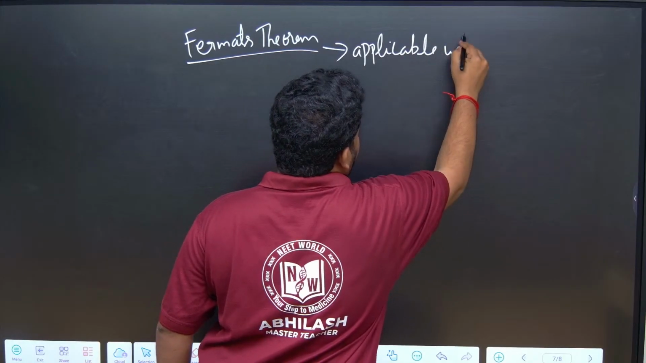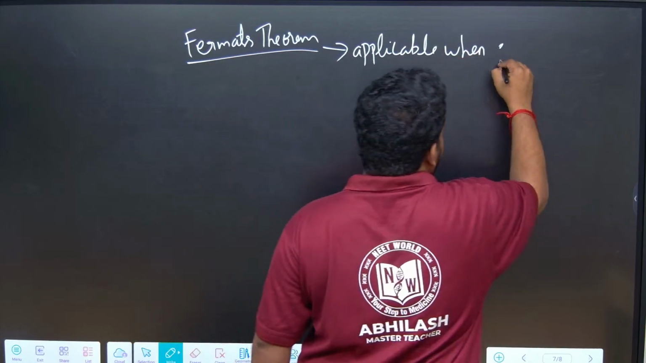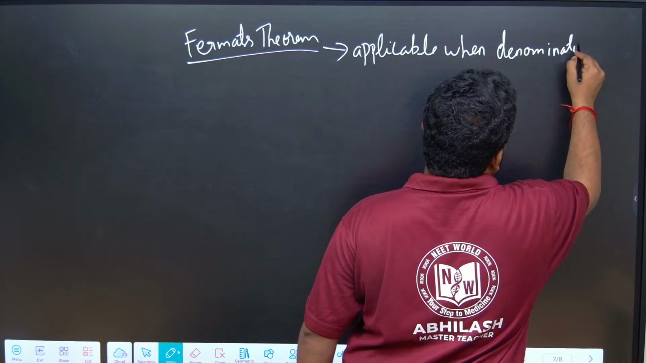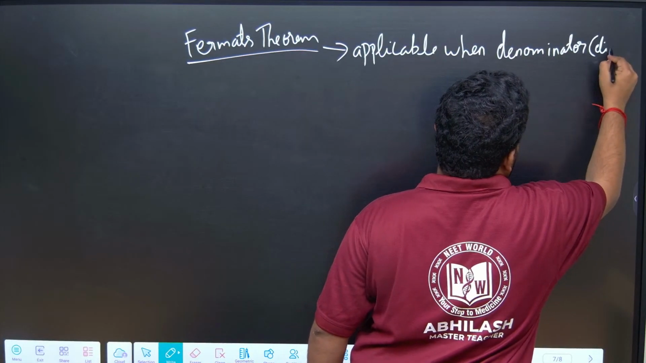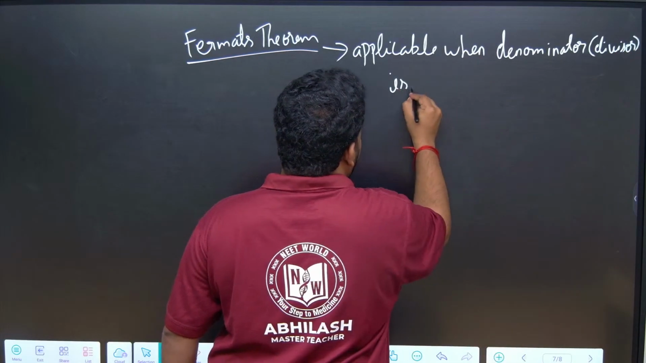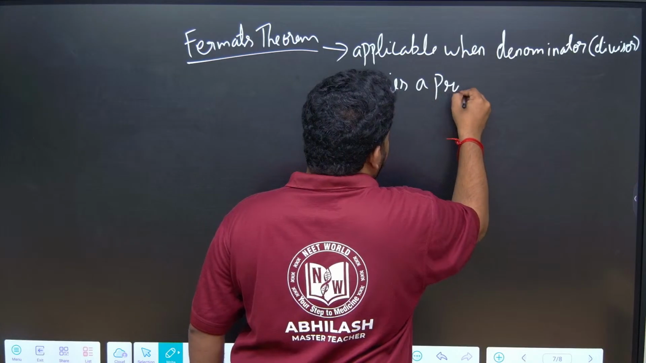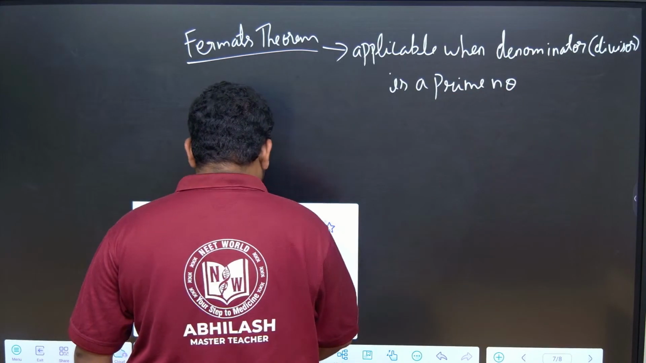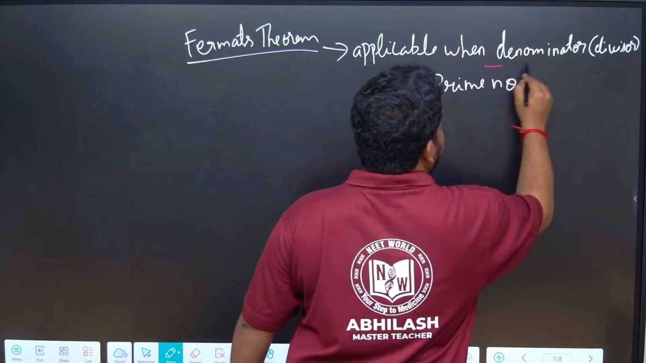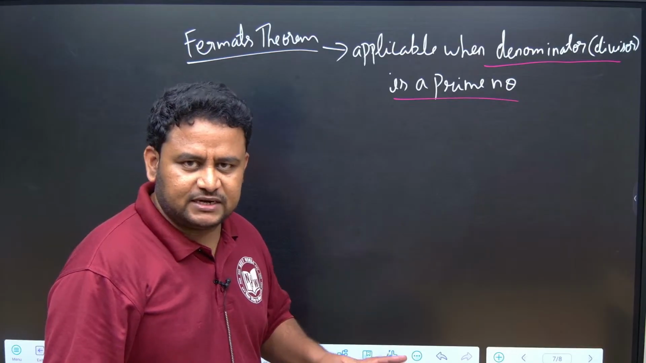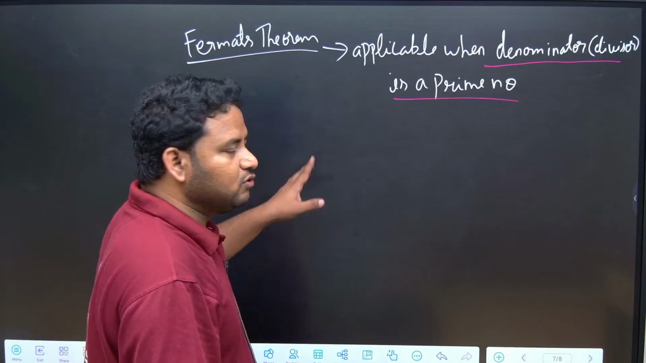It is applicable when the denominator, that is nothing but the divisor, is a prime number. It is applicable when the denominator or divisor is a prime number, then only this is applicable.